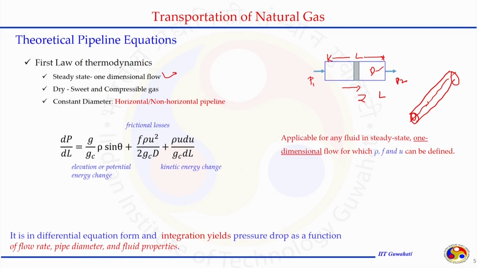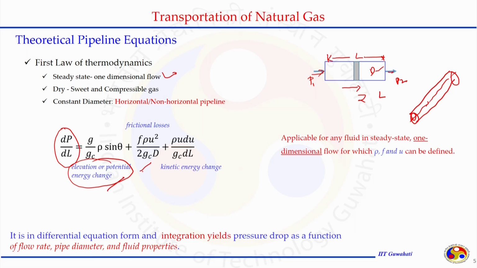We can see the balance of the forces, or the flow driving force that is allowing the flow happening from P1 to P2, will be balanced by three types of forces. The elevation or potential energy changes that are happening. So, the pressure energy will be equal to the potential energy changes happening in the system.